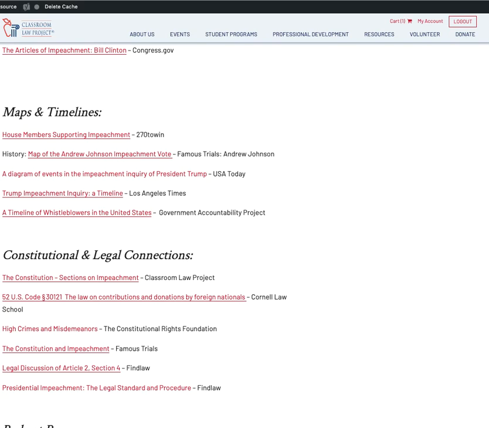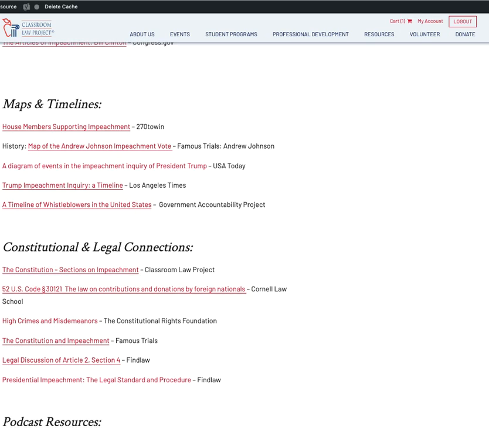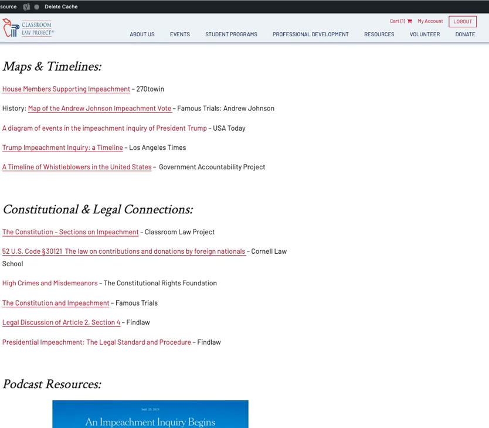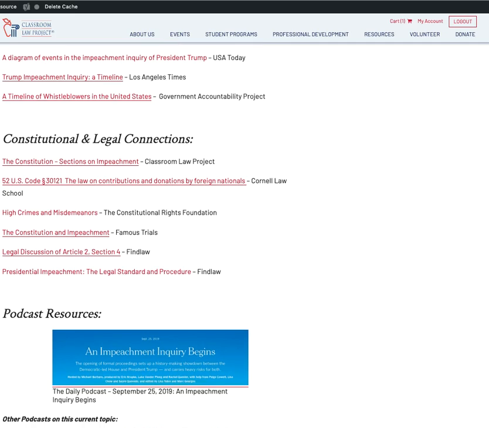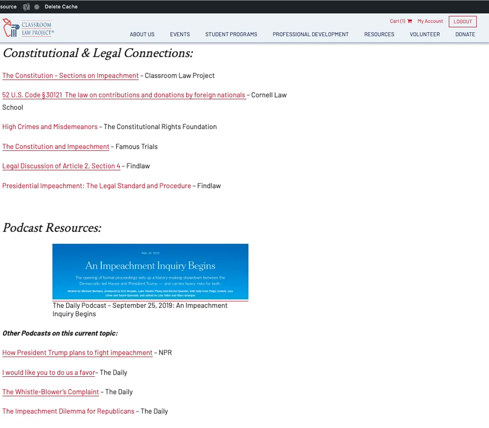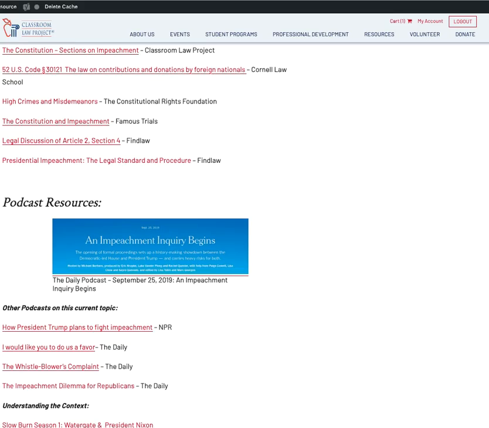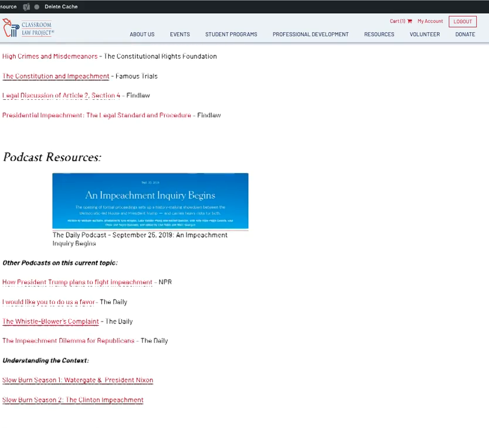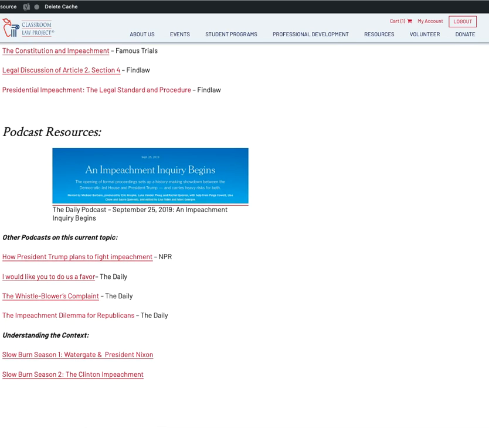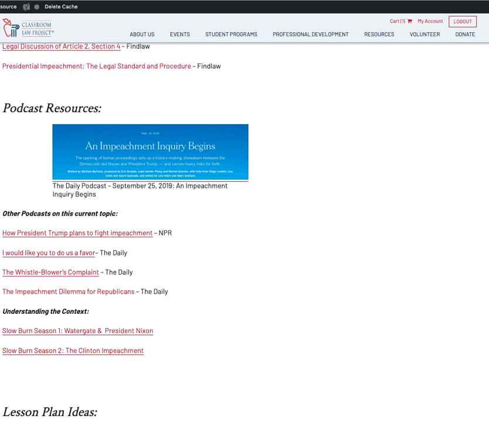These are ways that you can have your students draw connections to democracy and their participation as members of the community dealing with these events in the news. If there are other multimedia resources for you, we'll provide those as well. For example, in this topic, there are quite a few podcast resources that were available, not only with the current news, but also some background podcasts that provide a lot of context for what's going on.